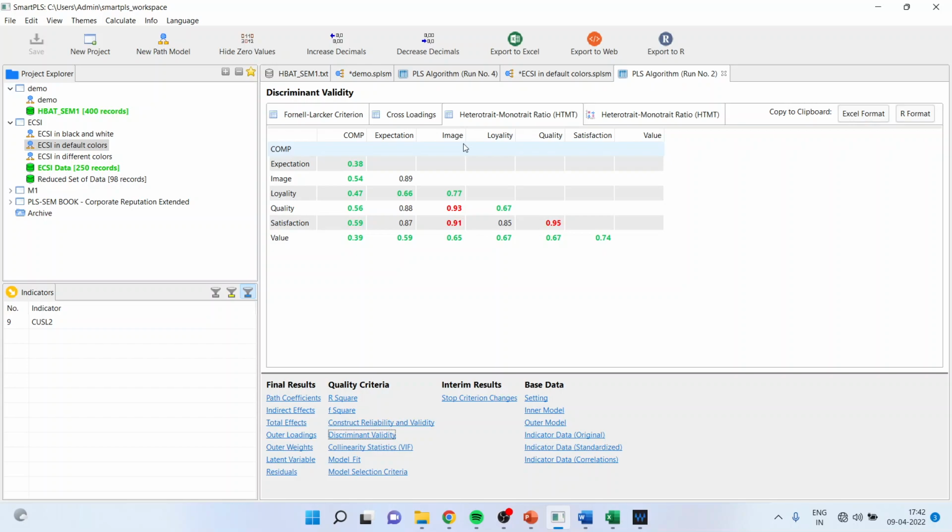What will happen is that we will see high correlation between quality and image, and when it happens, our discriminant validity is lost. The only thing which we can do is refine the questionnaire. Where we have overlapping, we will run the correlation among the items, and wherever the statements of quality are highly correlated with image, those statements are to be refined.